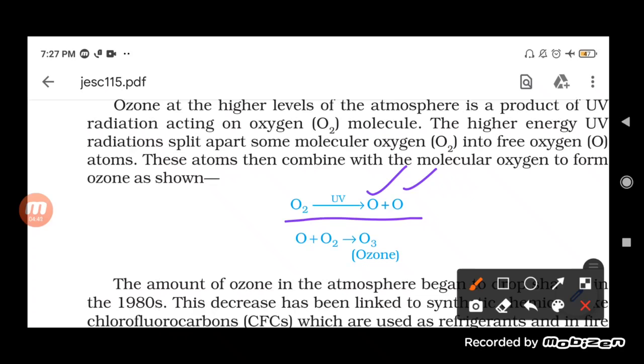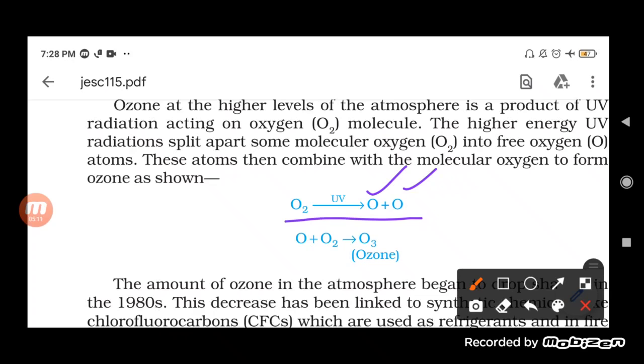Ultimately, it will help in the formation of the ozone. So we can say that this is how the formation of the ozone molecule occurs, and a lot of ozone in the atmosphere helps in the formation of the ozone layer. So ultimately, it is the ultraviolet radiation which also helps in the formation of the ozone layer.